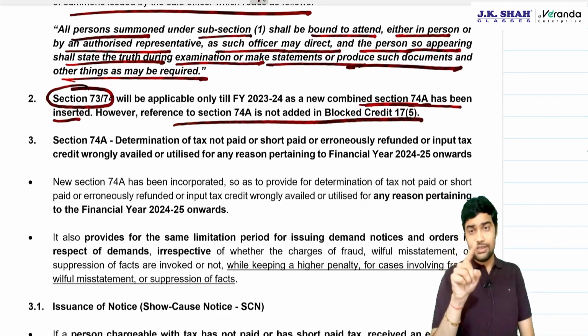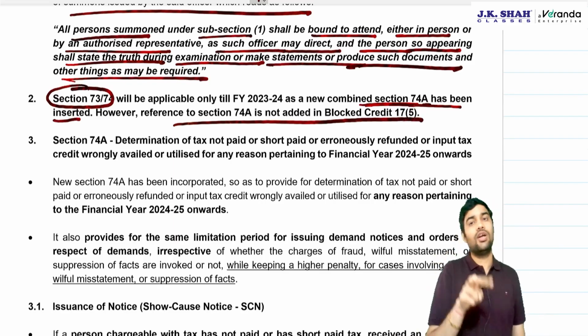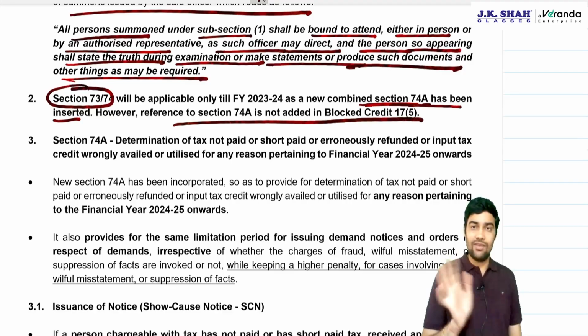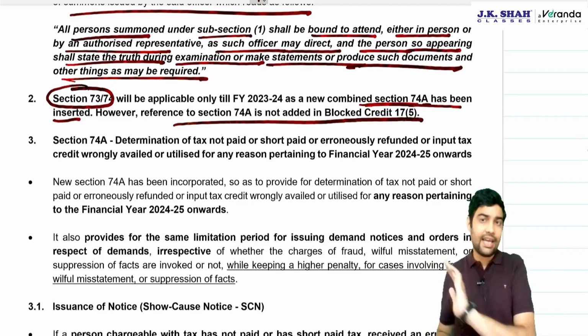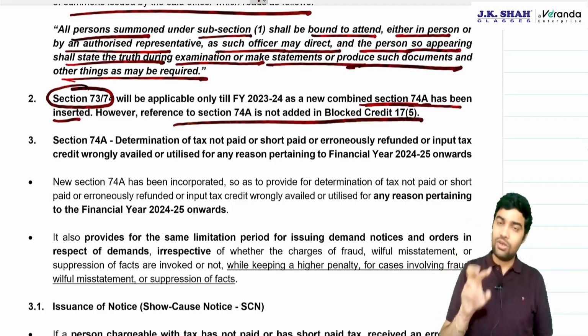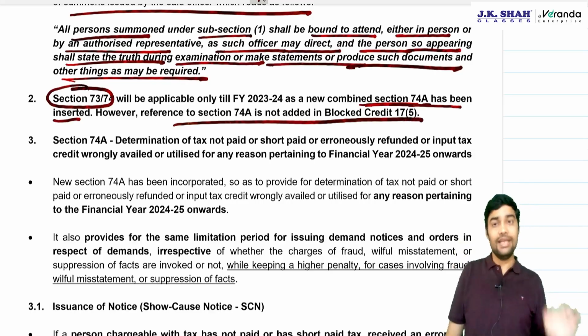Block credit you just read now. Block credit you saw 74, 129, 130. 129 is deleted, 130 is deleted. 74 is not replaced by 74A, or 74A is not added, except for that one place. Wherever in your entire textbook there is 73, 74, it will now also read with 74A in all the provisions.